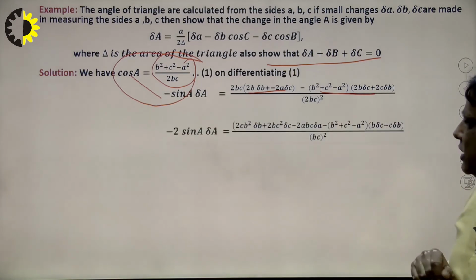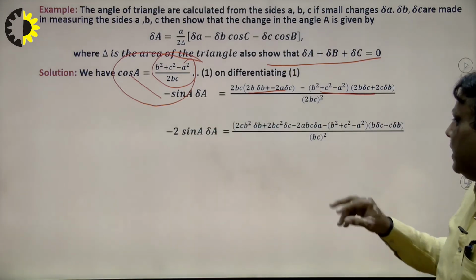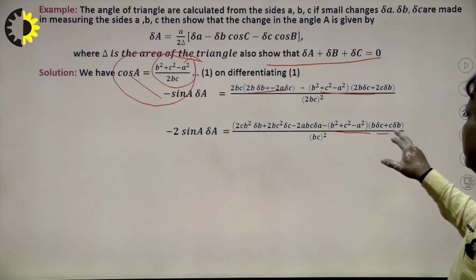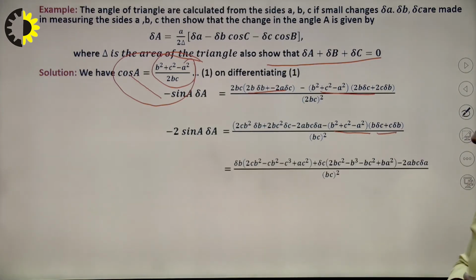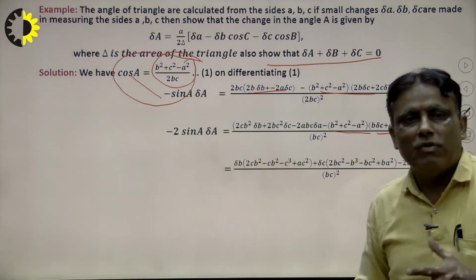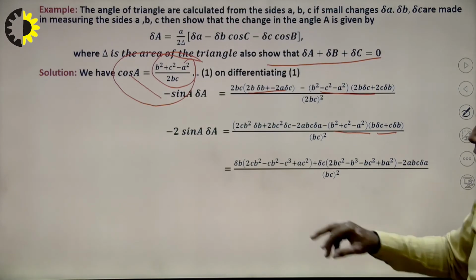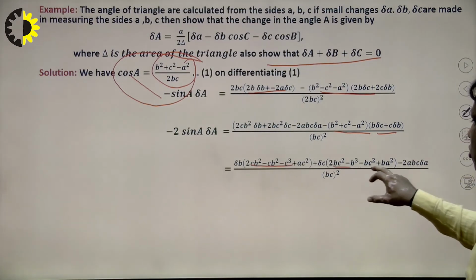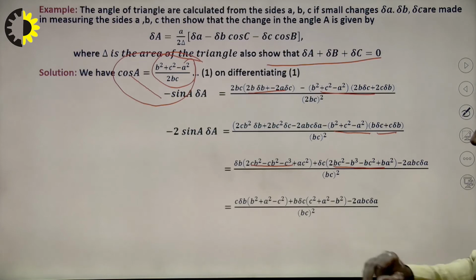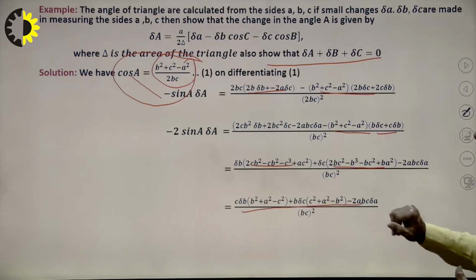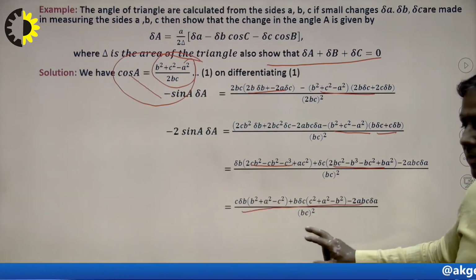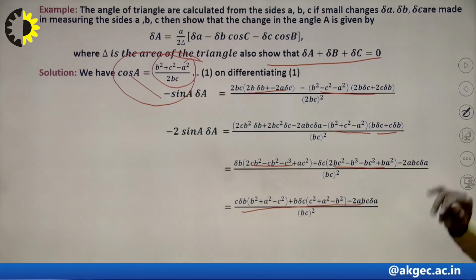Now after the calculation, I discuss here that this part will be together and this will be together. So what will be the result here? Suppose delta B is common, so what will be the effect on this problem? This is the common part and this is the common part, and the result will be, very carefully, this here. Suppose I write first this upon this, and this upon this. So what will be the result we see here?